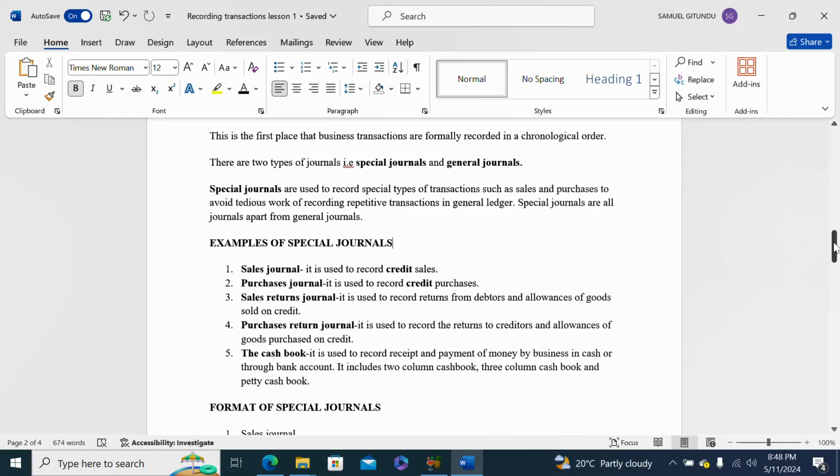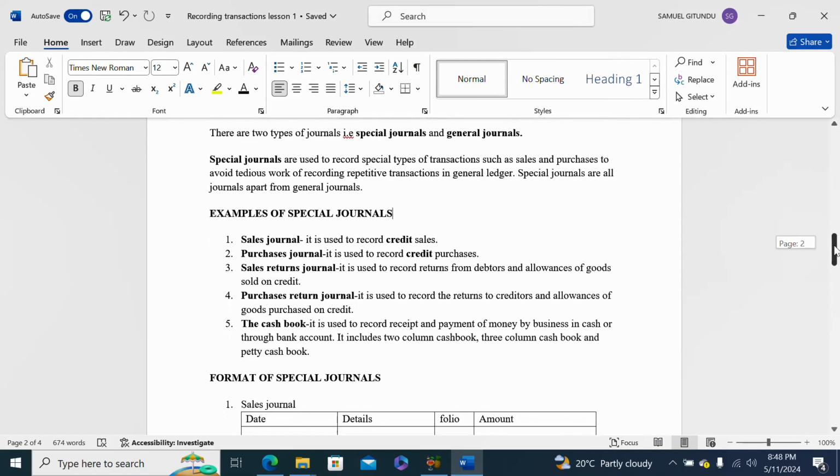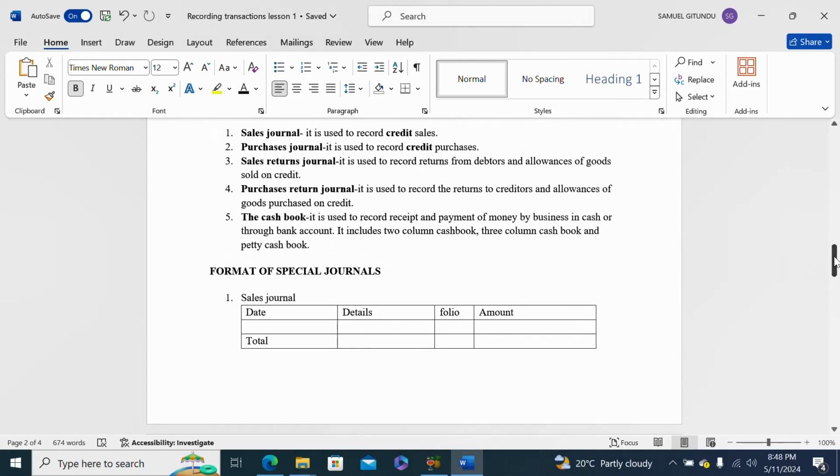Therefore, we start with the format for the sales journal. The format of a sales journal is indicated here.